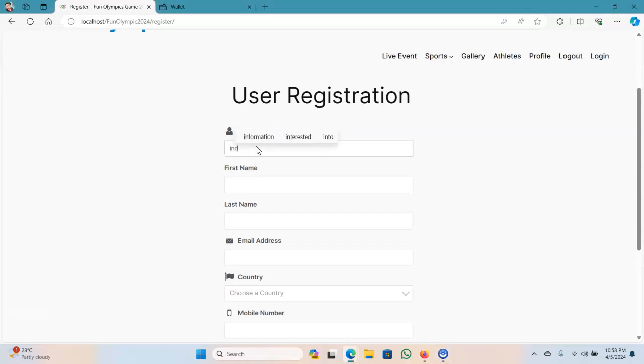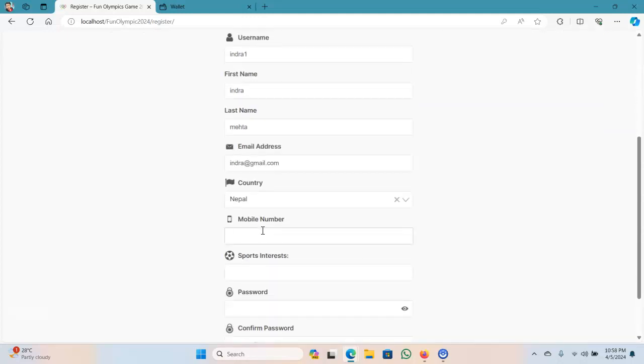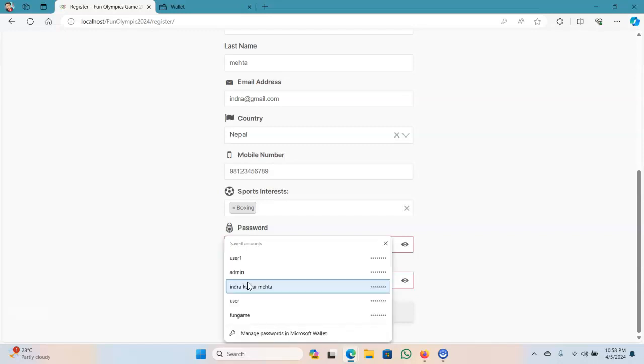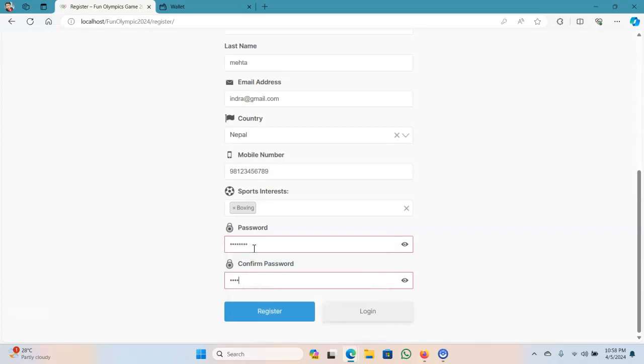Put username, first name, last name, email address, country, mobile number, sports, password, and re-enter confirm password, and register.